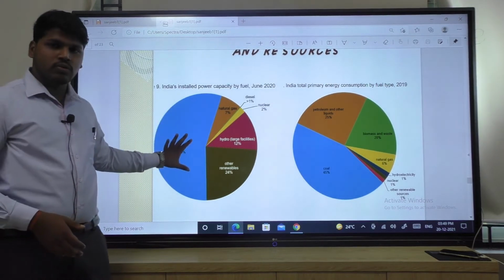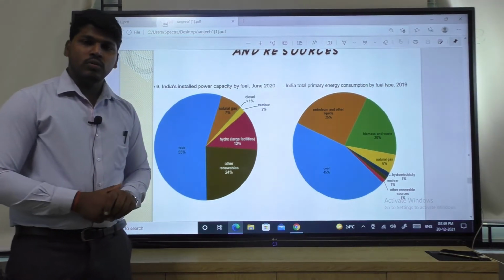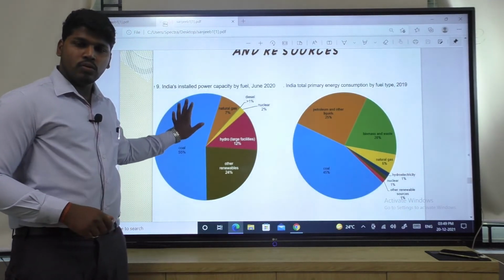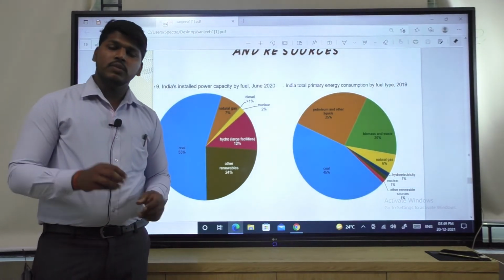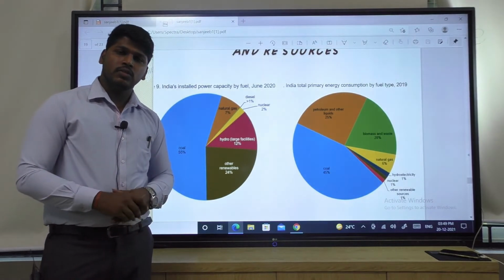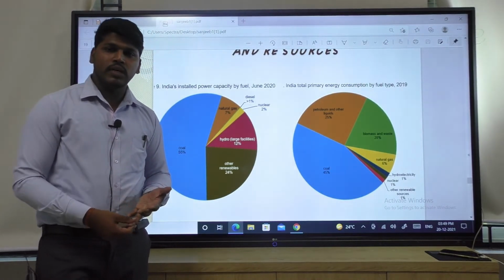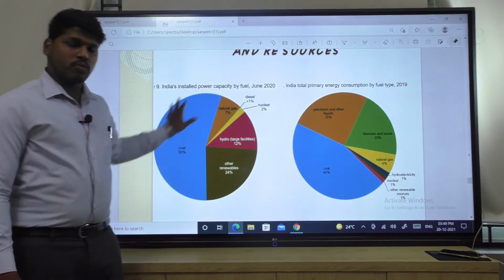It should be reduced because I have already told you it has bad impacts on the environment due to the use of coal. Coal means non-renewable energy. It has bad impacts on the environment. You can say it has a bad impact on human health and on aquatic life. We have to reduce its use.